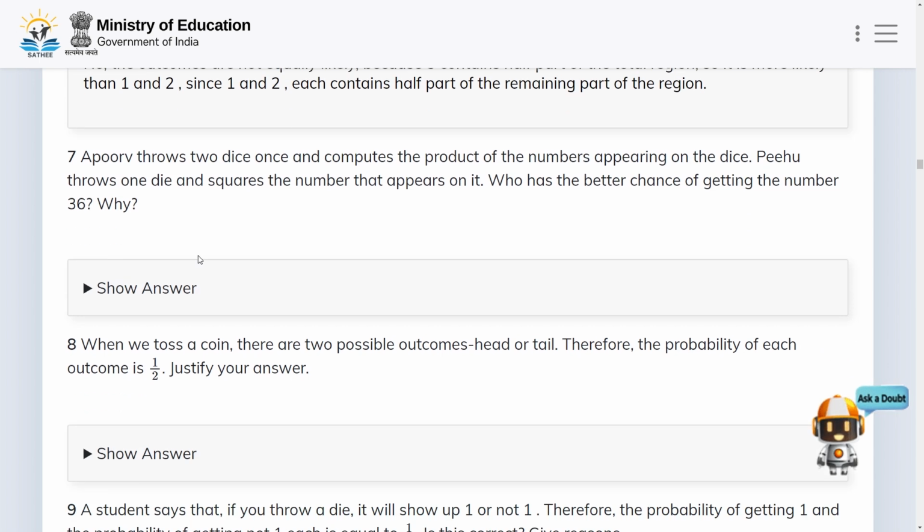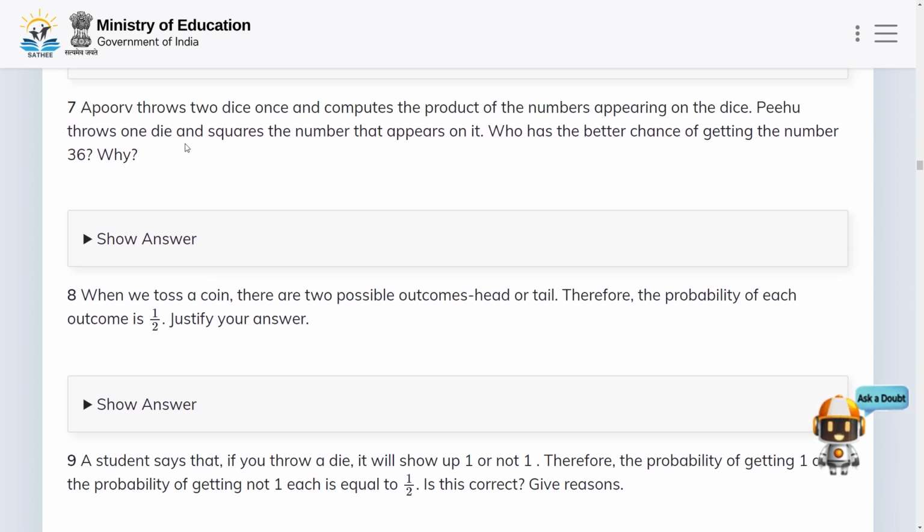In the next problem, we have: a person throws 2 dice once and computes the product of the numbers appearing on the dice.